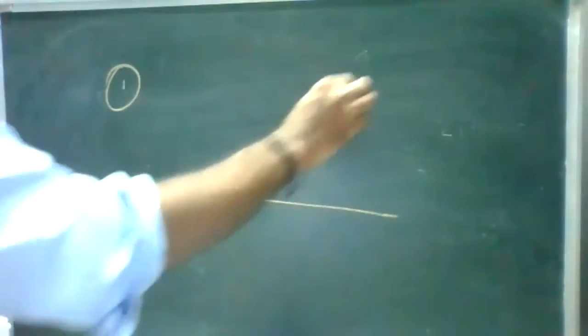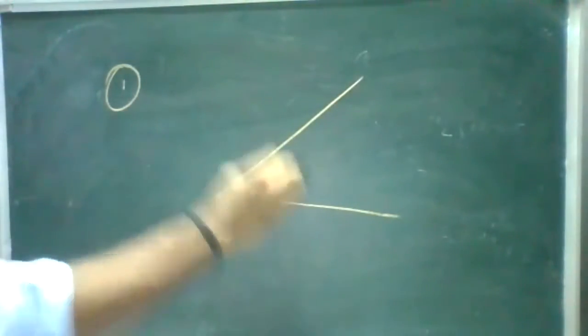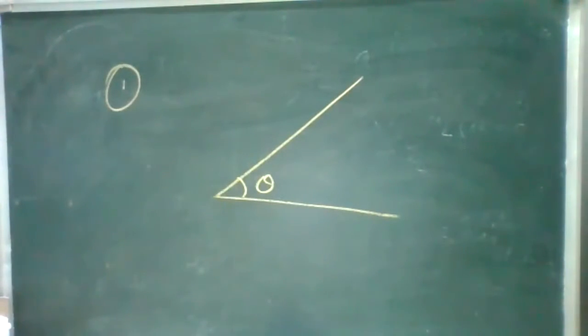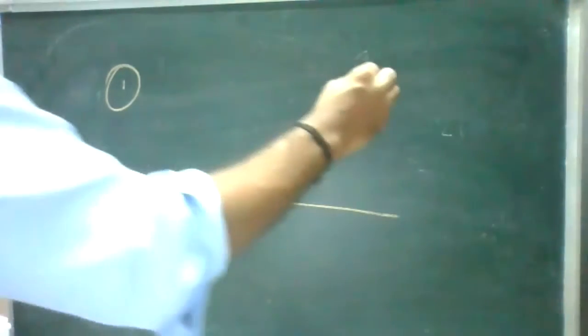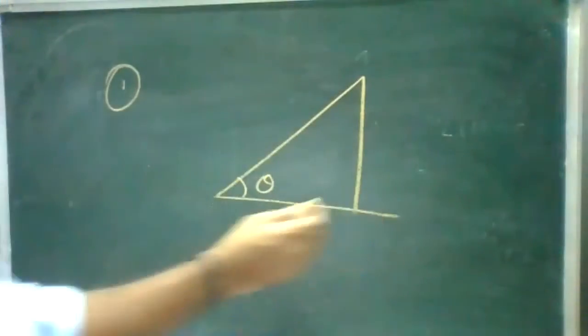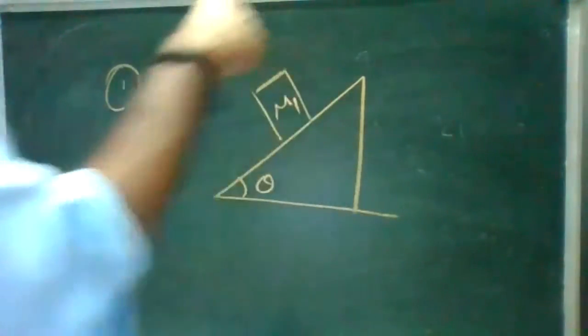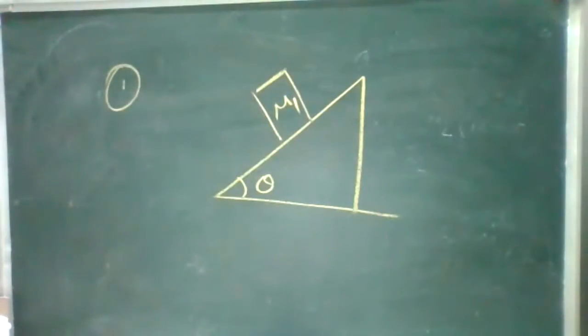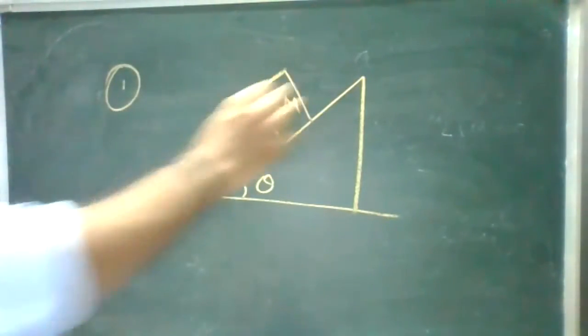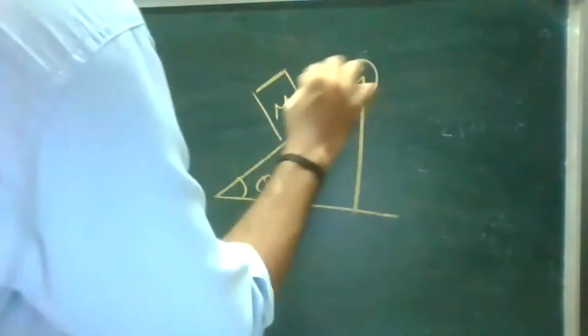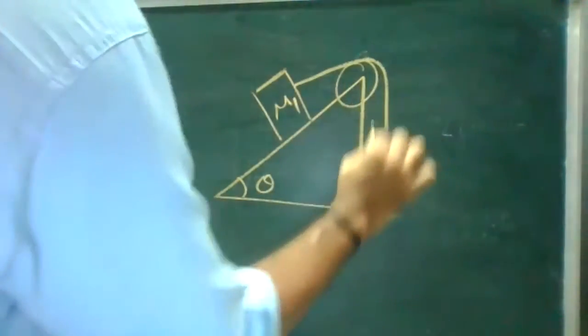So assume there is a ground. For this ground, there is an inclined plane making an angle theta. On this raised platform, I'm keeping a mass m1. For this mass m1, through a pulley, I'm connecting one more mass, which is m2.